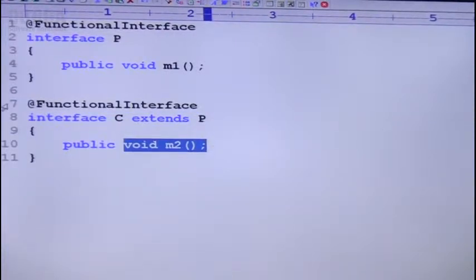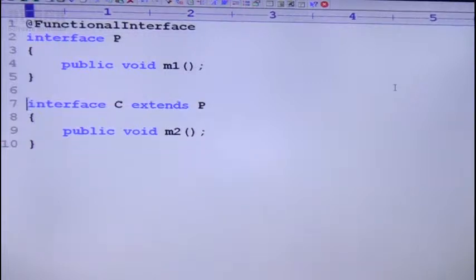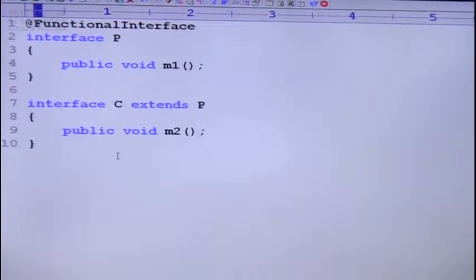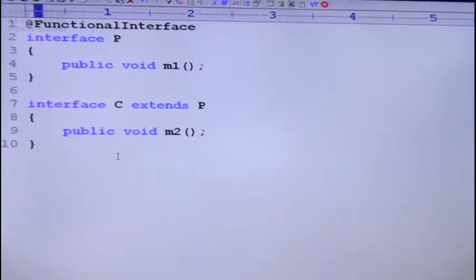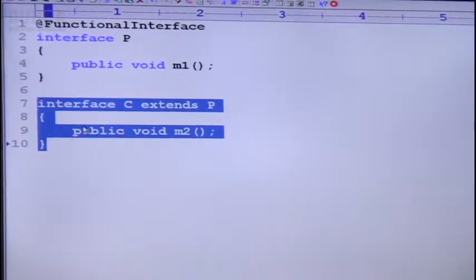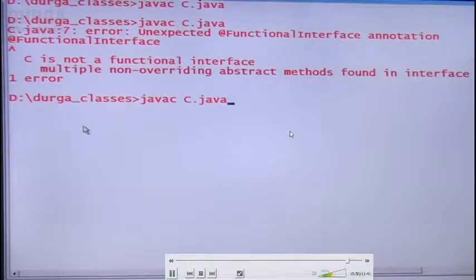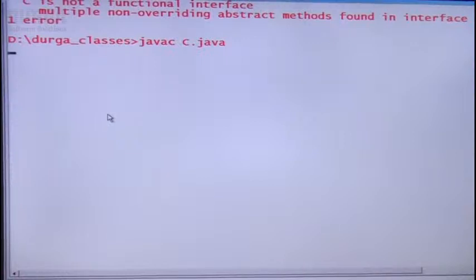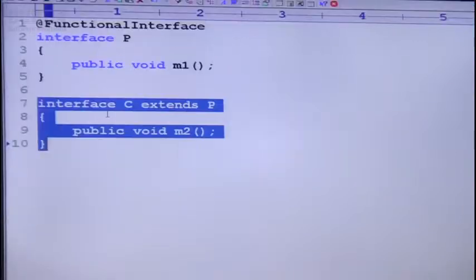Sir, even I explain case 4. Have you observed? I didn't declare child interface as a functional interface. Is it valid or not? Yes, perfectly itself is valid, sir, because child interface is just a normal interface. A normal interface can contain any number of abstract methods. Observe, same example only. Yes, perfectly the code is valid, sir.